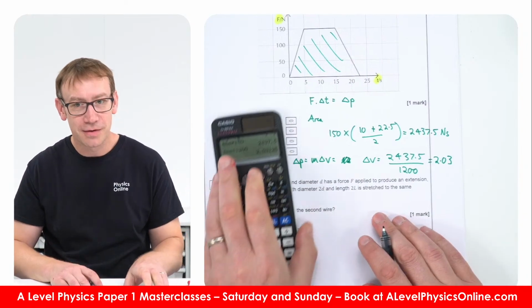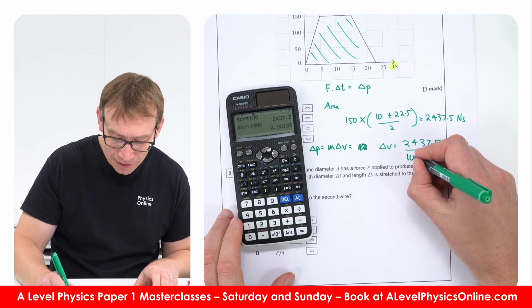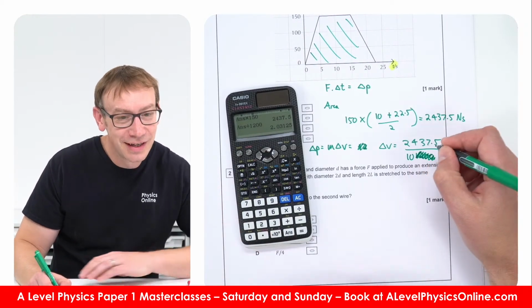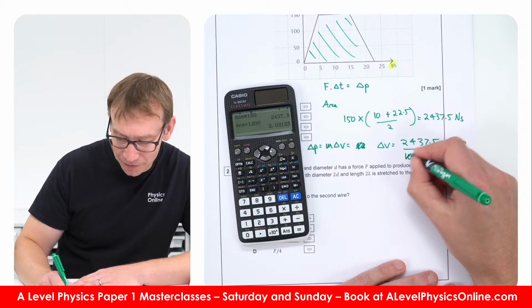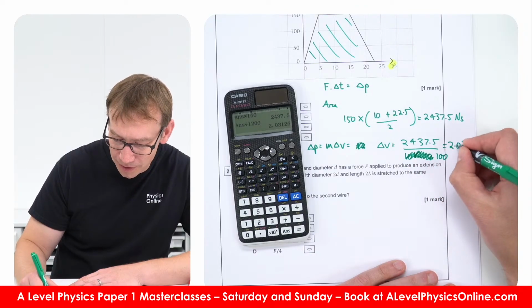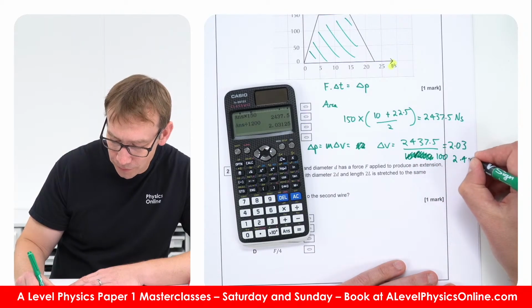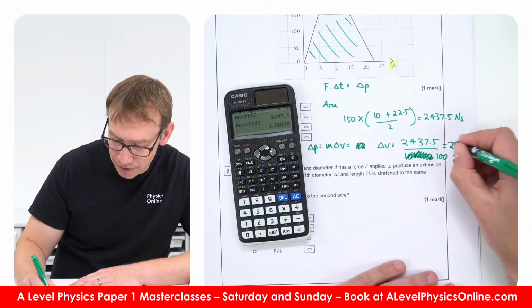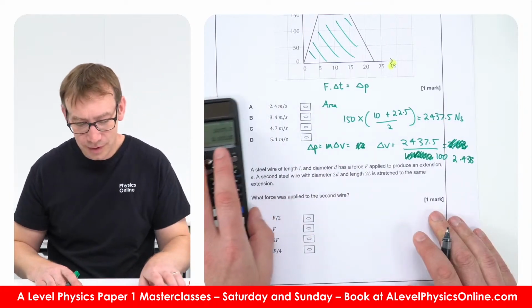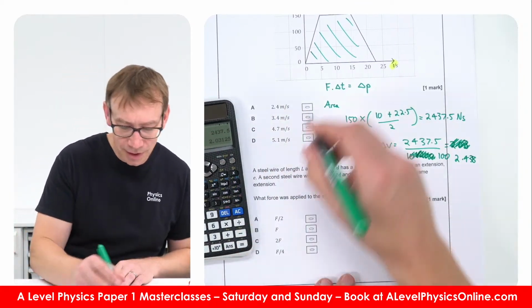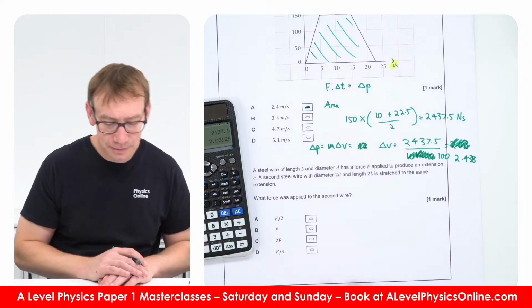Oh, it's 1,000 kilograms, not 1,200. Sorry, I'm seeing people say that in the chat. Yeah, so it's divided by 1,000. So that's going to be 2.438. So 2.4 is going to be this one here. So the answer is A.